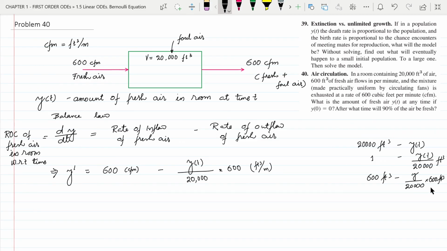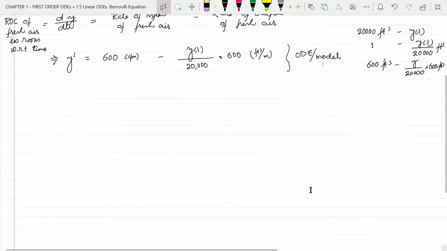So now we have established the ordinary differential equation, or the model of the physical system. Now let us simplify it and solve it.